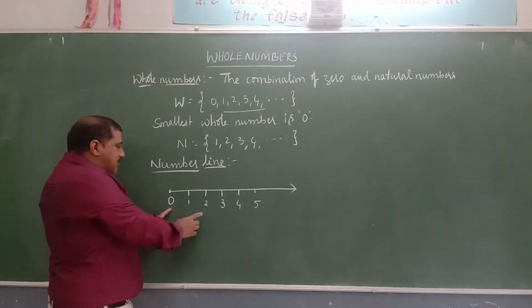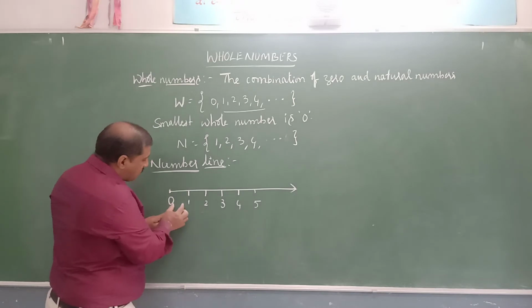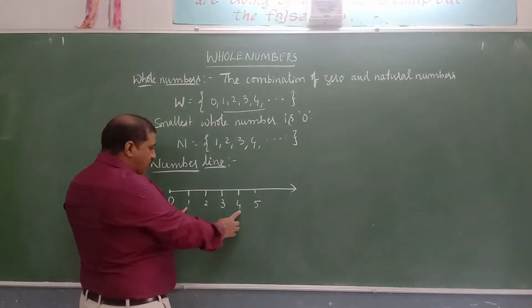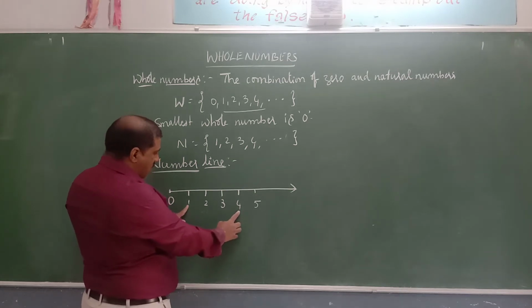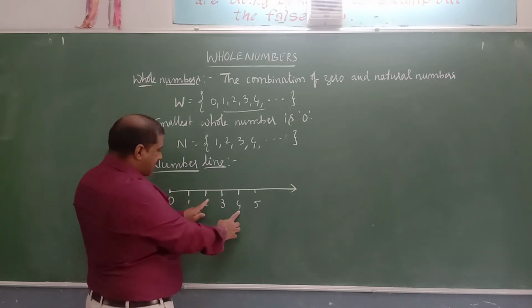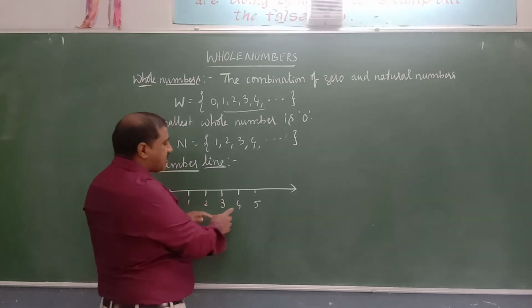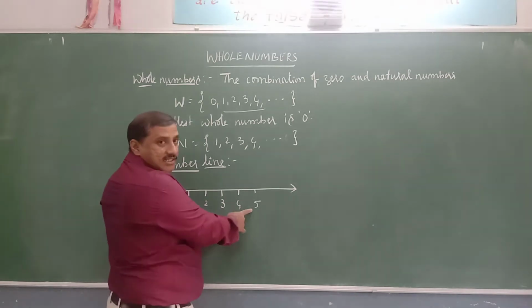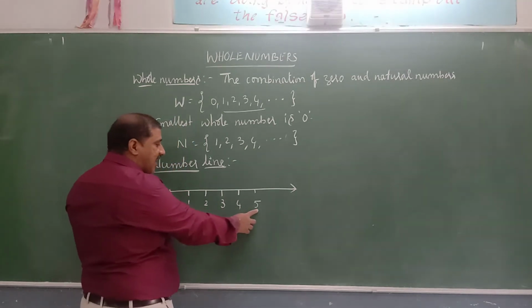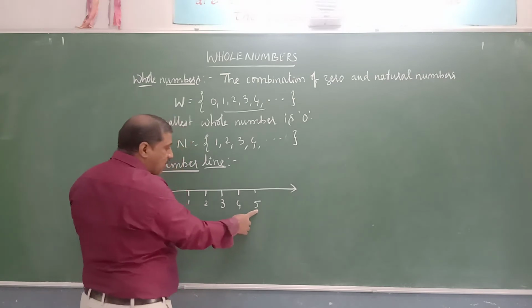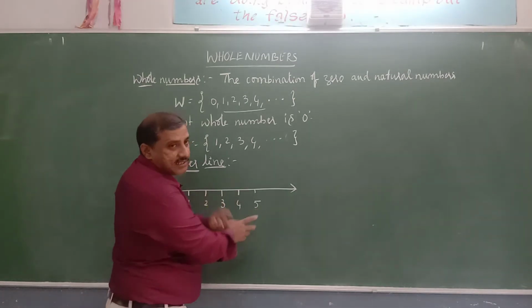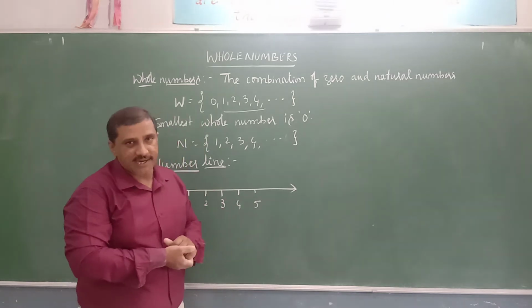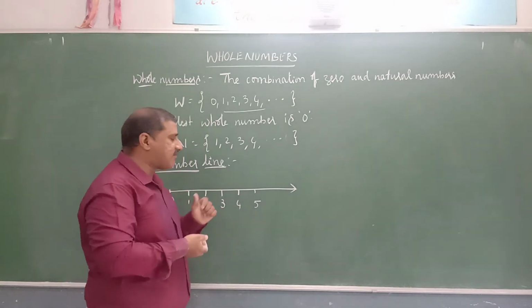Now what is the distance between 0 and 2? Here we have 2 units of distance. What about 1 and 4? The distance between 1 and 4: we have 1 unit distance, second unit and third, so 3 units of distance. Similarly, what about 3 and 5? We have 2 units of distance. And what about 0 and 5? How many units of distance is there from 0 to 5? 5 units of distance. So this units of distance will represent a whole number.